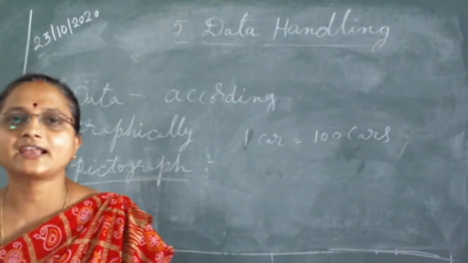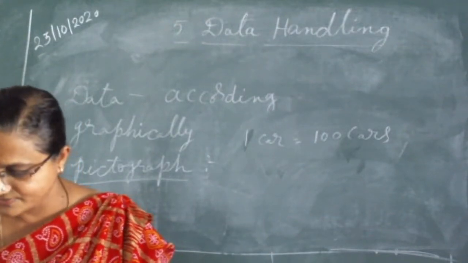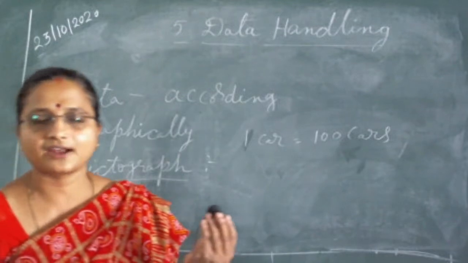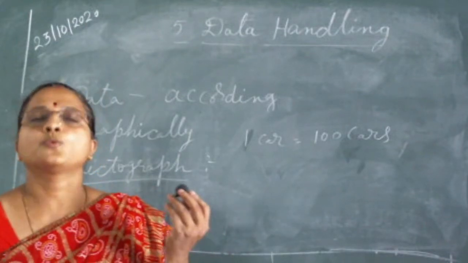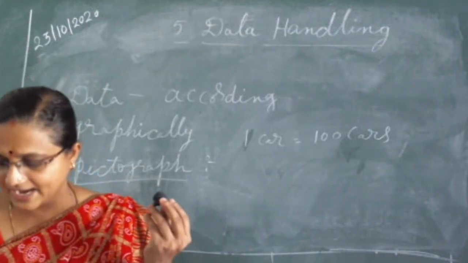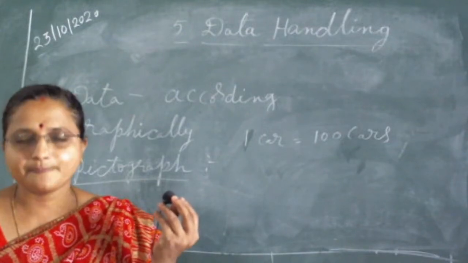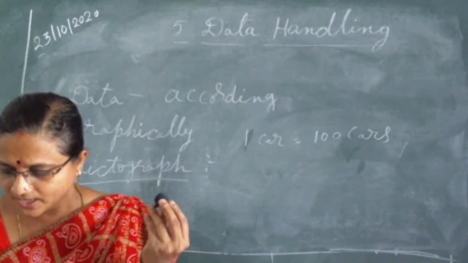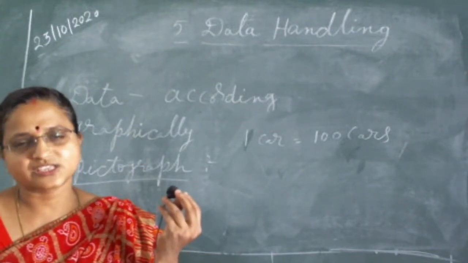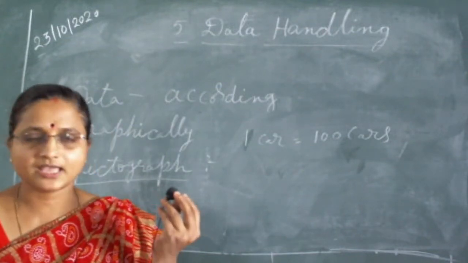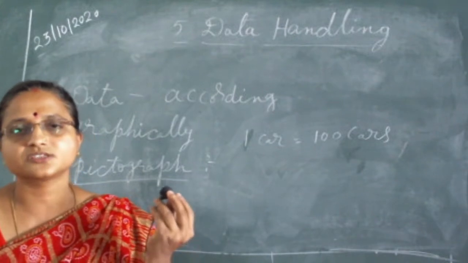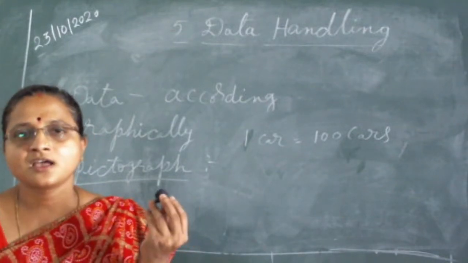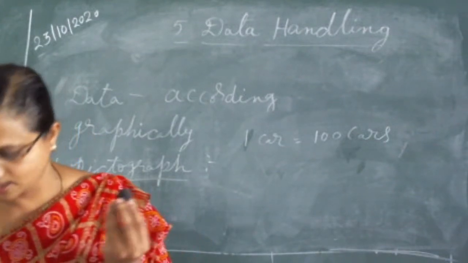If we are representing data with the help of pictorial representation, that means a pictograph. We are representing the data using symbols. We are showing the symbols for the representation of the data. Understand?